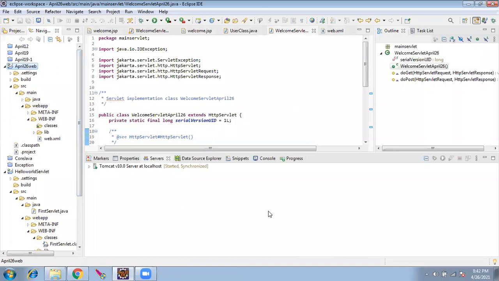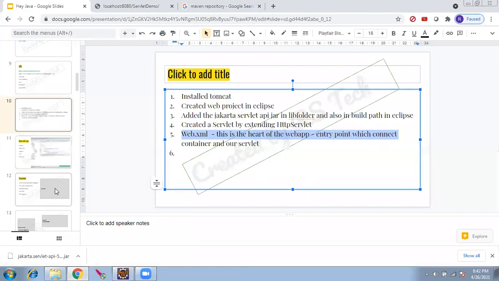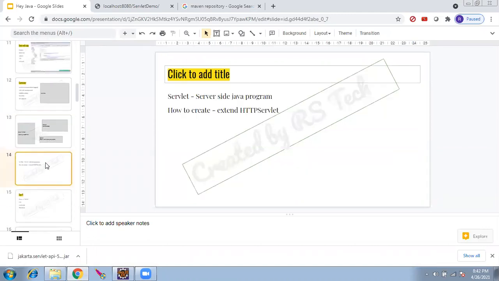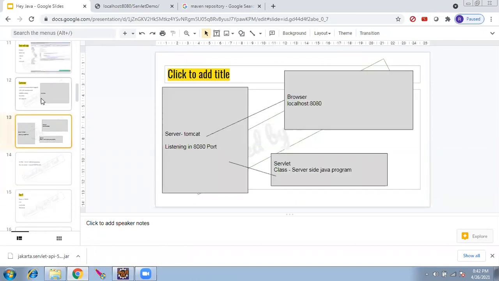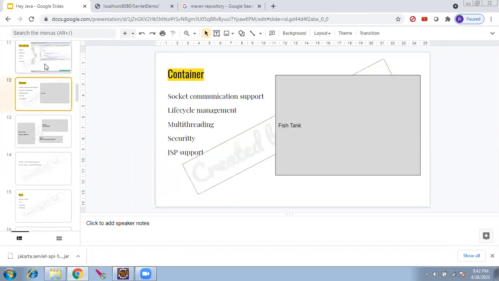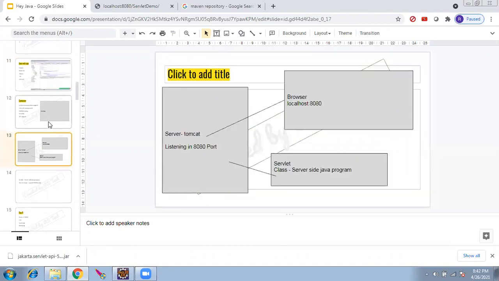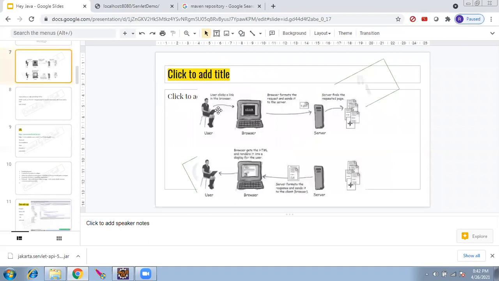And what's the use of this web.xml? Web.xml is the entry point for the request. So in this example, this client server, the browser, the computer, is sending out a request.